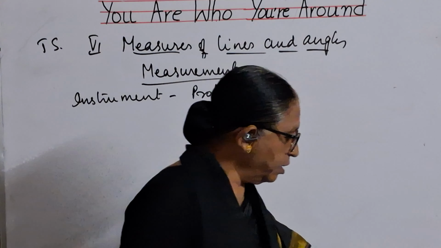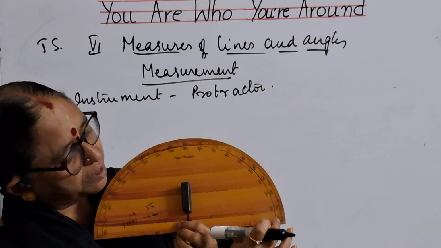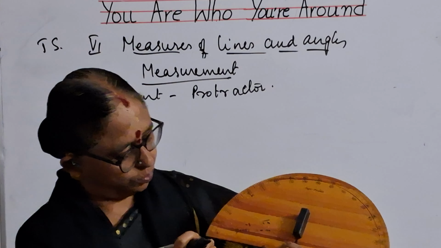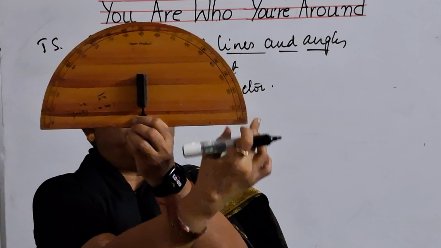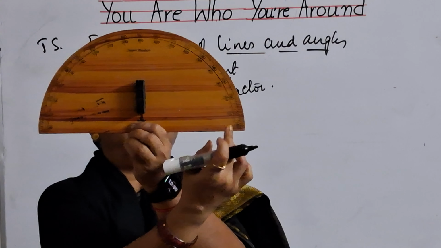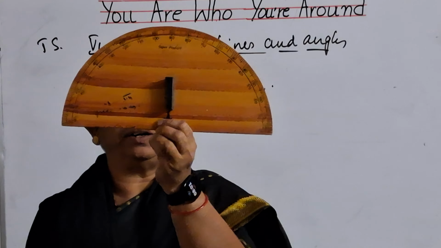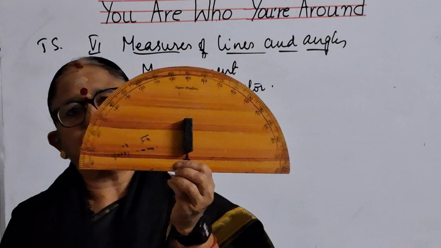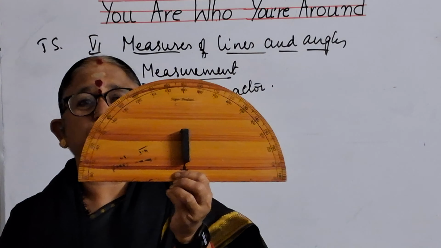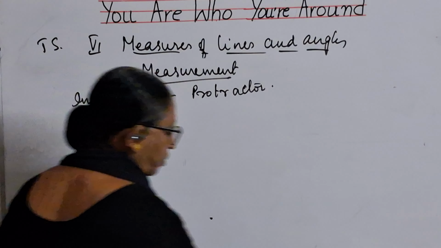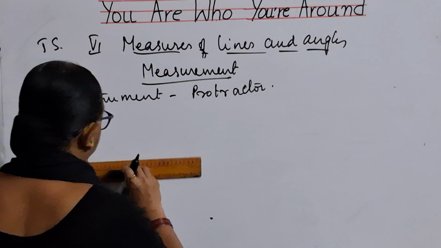If you see the compass box, you will find a protractor. But when you observe this protractor, you can see some zeros. It starts with 0 here and comes up to 180. Again you have another 0 and it goes to 180. So you may have a doubt about how it has to be utilized. I'll explain how this has to be used, children. Suppose you have a ray like this.